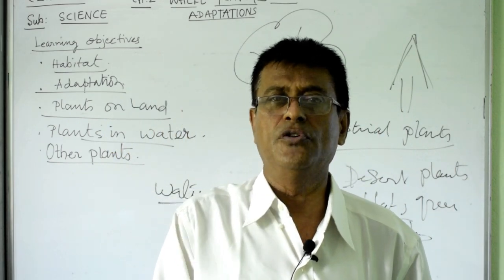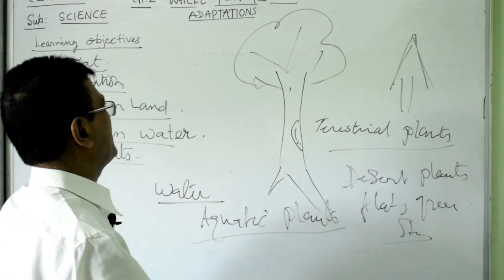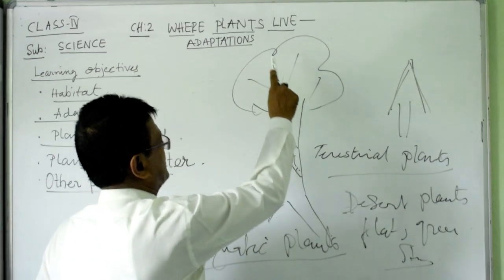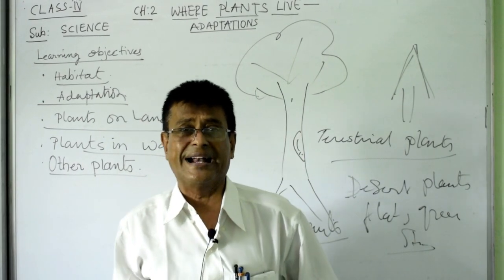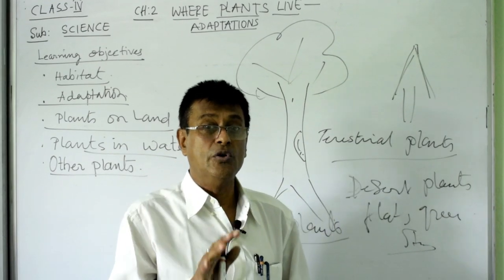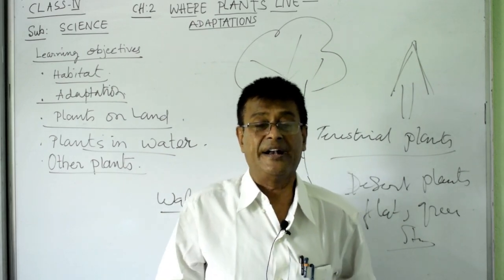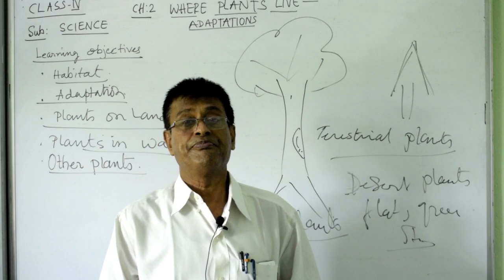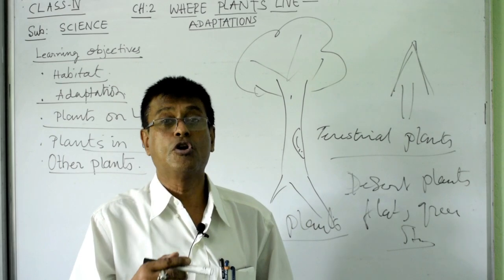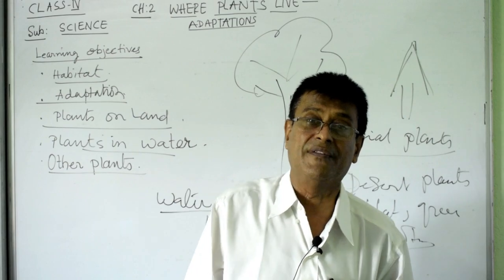Now let us have a review once more. We have the green plants that we studied in chapter 1. Now we have come to know about where plants live, that means the adaptations in plants. And what is adaptation? It is a certain change that organisms make to live in a particular surrounding, to make themselves suitable for their stay in the particular habitat, and to grow and reproduce and keep their generation.